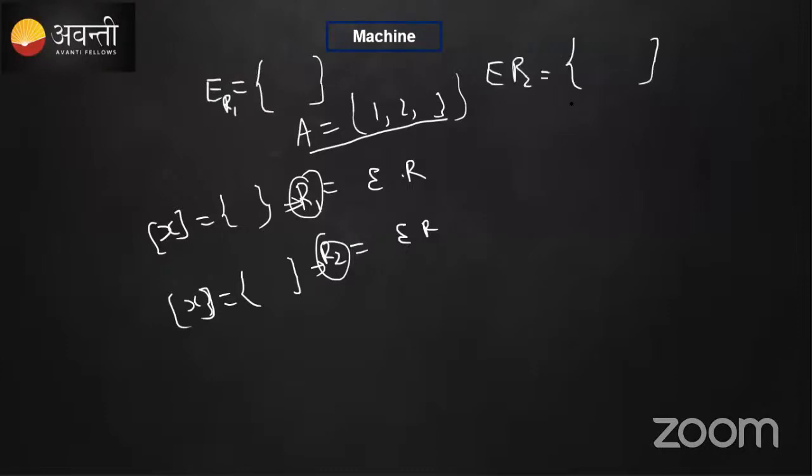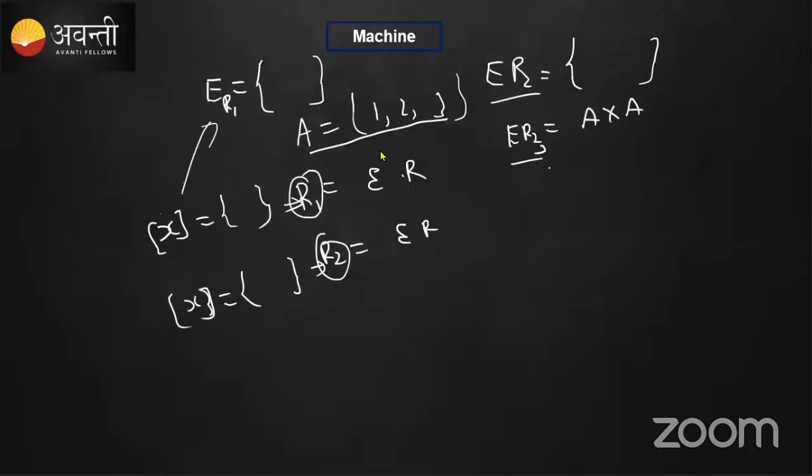The last equivalence relation that you will get is A cross A, the set of all ordered pairs, the Cartesian product A by A. And if you keep on identifying, the equivalence class of R1 will be different from the equivalence class of R2, and that will be different from the equivalence class for R3. It will vary.